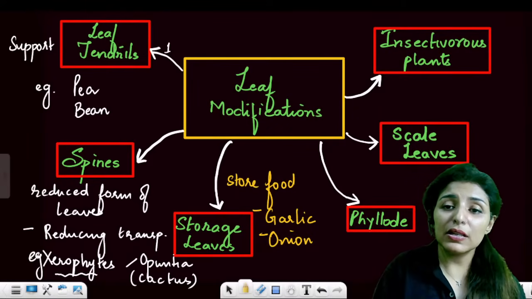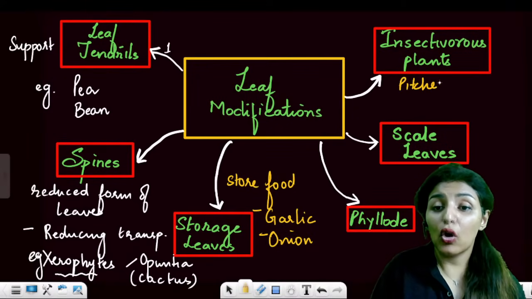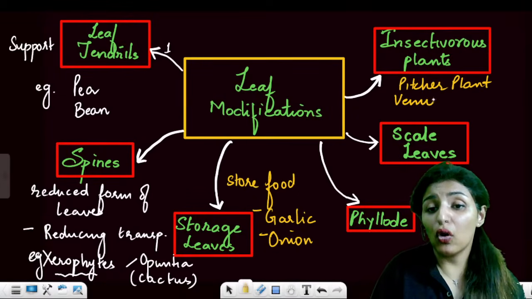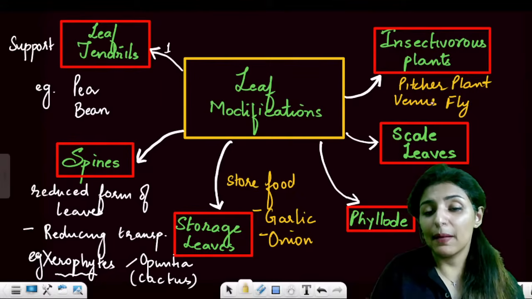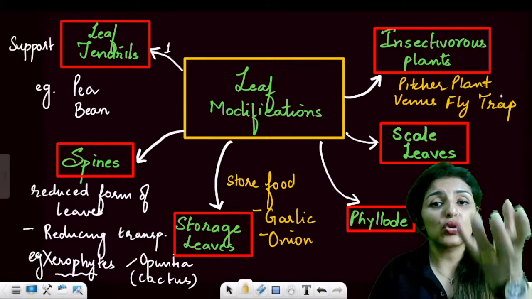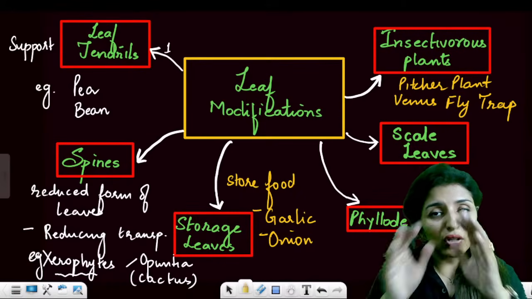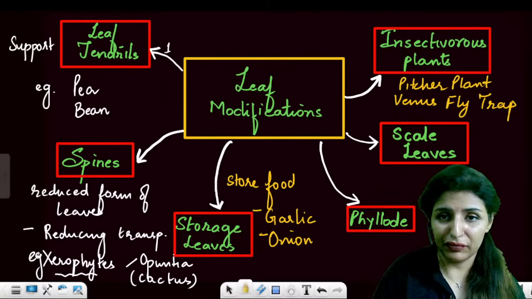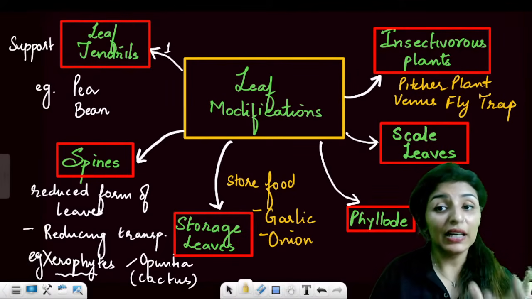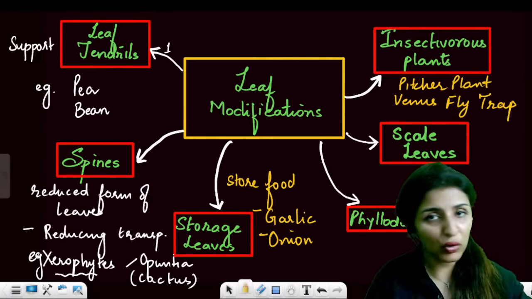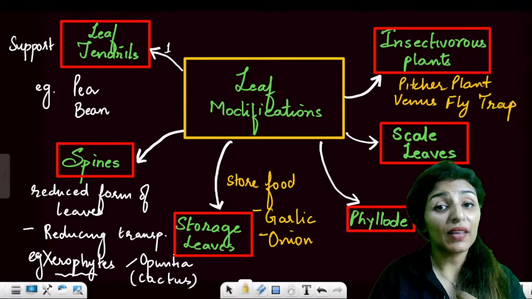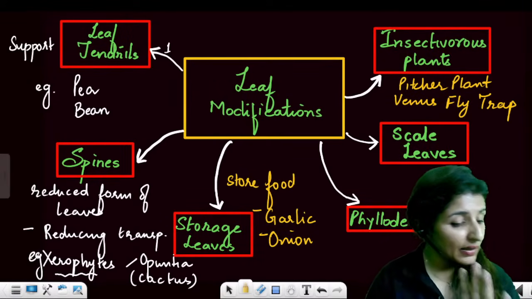Now insectivorous plants. In insectivorous plants, for example, pitcher plant or Venus flytrap, these plants have special structures to ingest the insect. The part which gets modified for this purpose is actually a leaf. So the pitcher is formed from a leaf. There are normal leaves which are photosynthetic in nature, and then there are these modified leaves which are going to ingest the insect. Are these points clear?